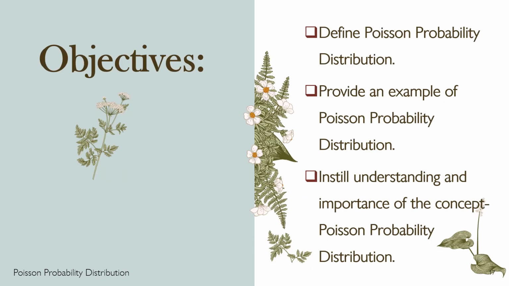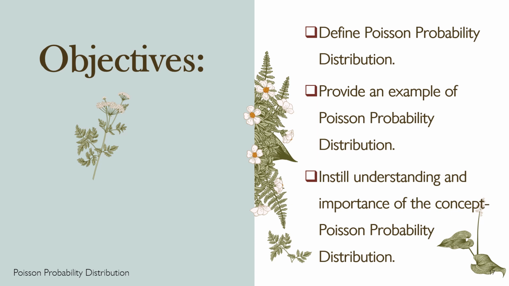All right, let's check if we achieved all the objectives for today's lesson. First, define Poisson probability distribution. We defined already the Poisson probability. Second, I provided an example earlier with the life experiences about the Poisson probability.